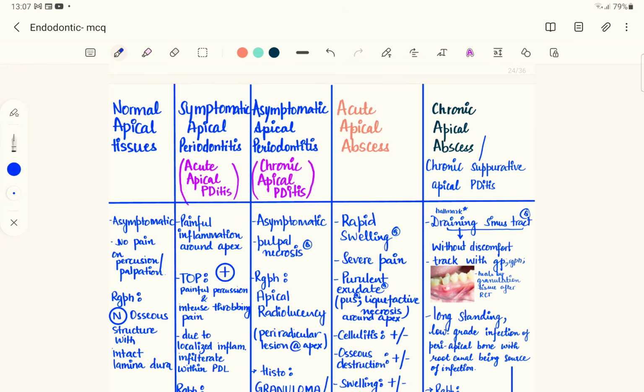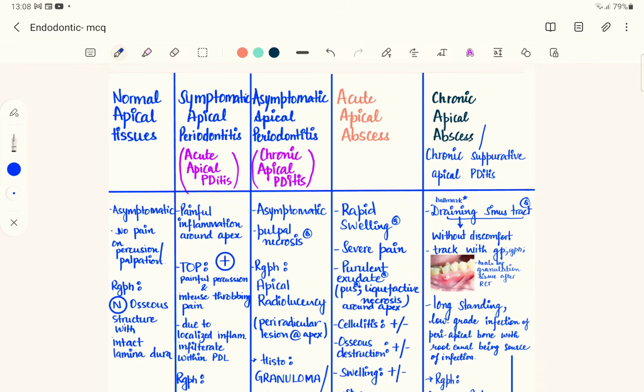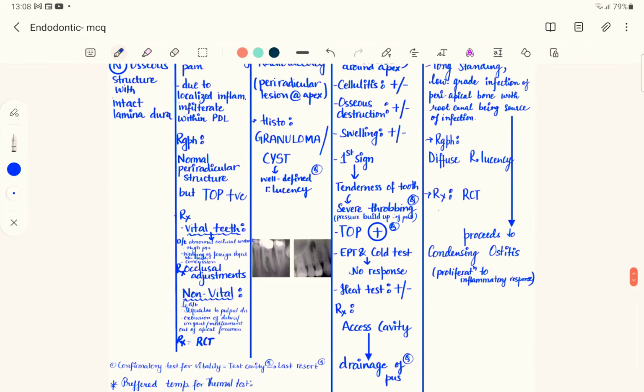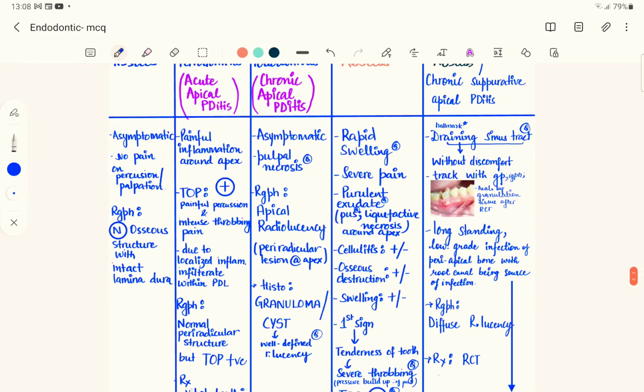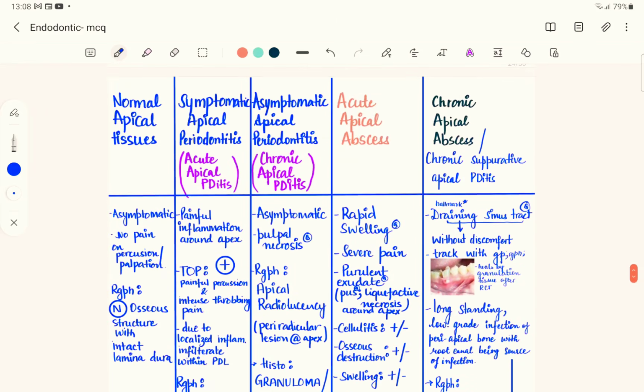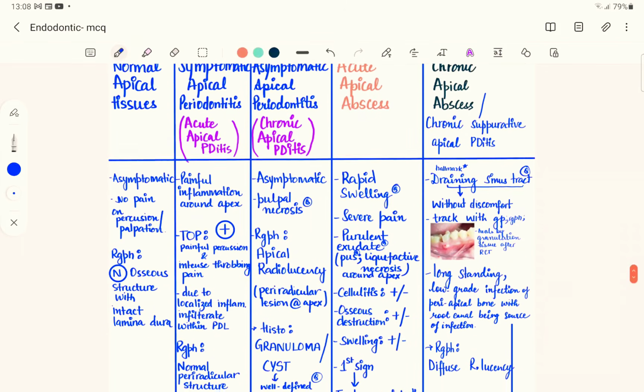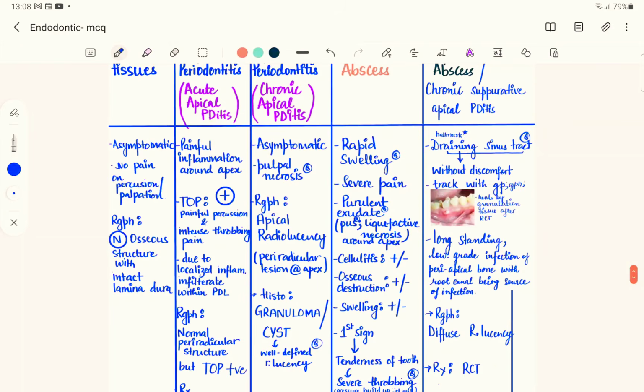Apical means the apical region of the tooth, and periodontitis means the inflammation of the periodontium. Inflammation of the periodontium in the apical region with pain is going to be the finding for acute apical periodontitis. And this is also known as symptomatic apical periodontitis. So because of high points or abnormal occlusal contacts, we see inflammation in the periodontium in the apical region of the tooth. So the acute apical periodontitis manifests as the painful inflammation around the apex.